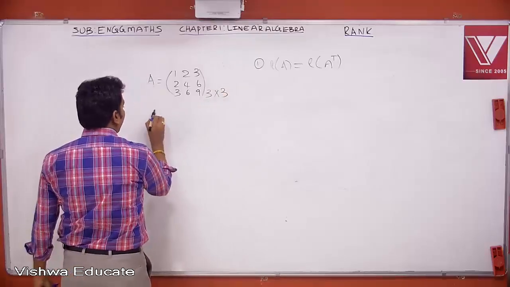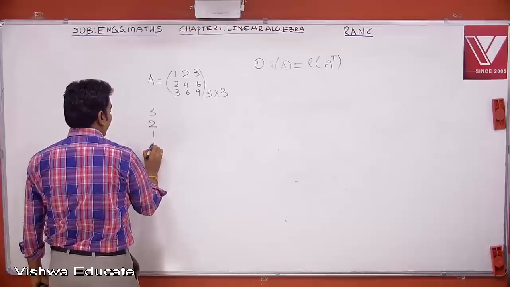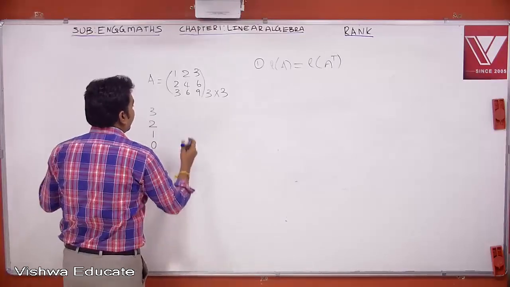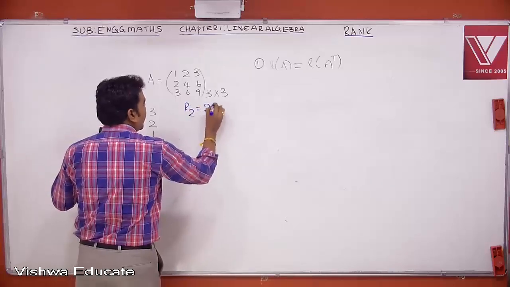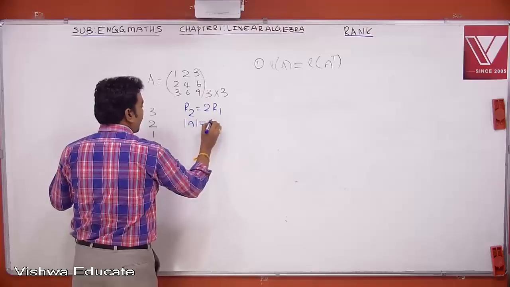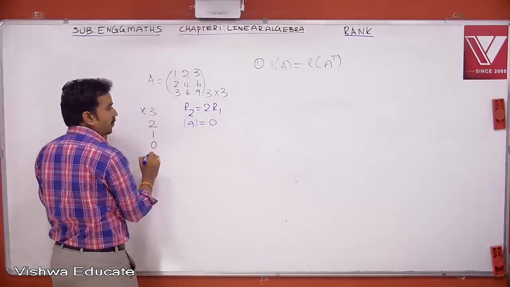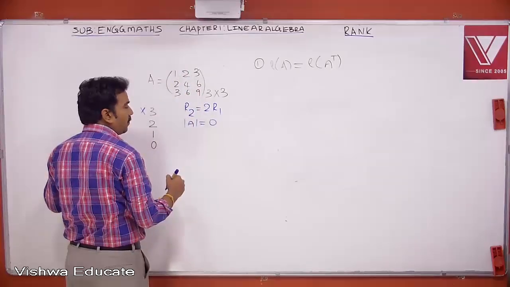For a 3 by 3 matrix, maximum rank will be 3, otherwise 2, otherwise 1, otherwise it will be 0. Now let us see. Here R2 equals 2 times R1. Therefore, there is a linear dependence relationship among rows. Therefore, the det of this matrix is 0. Since this det value is 0, rank is not equal to 3. Now, let us see whether this matrix has rank 2 or not.